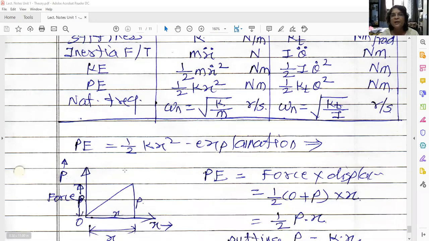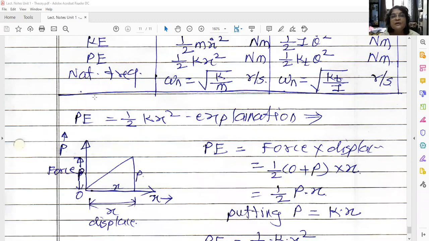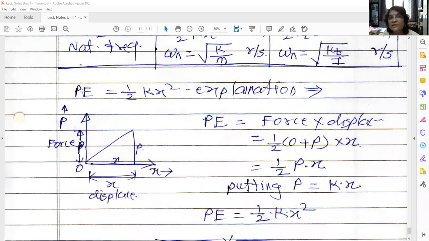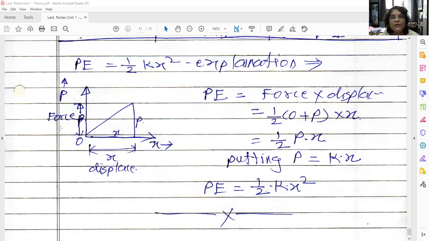Now I told you that potential energy is equal to 1/2 k x square. This is the explanation. If you draw the graph of force versus displacement for any spring action, you know it's a linear relationship. The potential energy for a spring is given by force into displacement. What is the force?